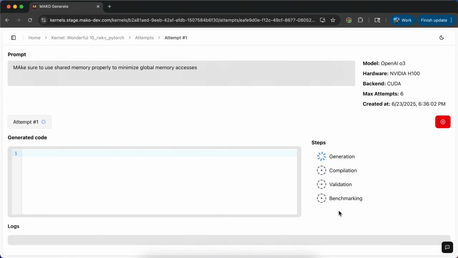All right, so the agent is off. It's working on it. I see the generation thing twirling. George, what's really going on in the background here? Yeah, thanks for asking. When you press the generation button, the reference code is sent to the master planner that analyzes and comes up with a strategy. This strategy is implemented in an iterative fashion, and then it generates a functional kernel.